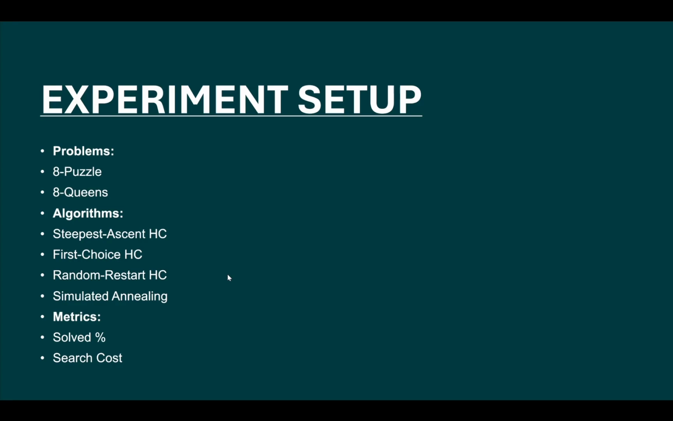For this experiment, we evaluated 4 local search algorithms on 2 problems, the 8 puzzle and the 8 queens problems. The algorithms tested were steepest ascent hill climbing, first choice hill climbing, random restart hill climbing, and simulated annealing. For each problem, we generated multiple instances and applied each algorithm to solve them. We measured 2 main metrics, the percentage of solved instances and the search cost, which is the number of evaluations performed during that search. To ensure reliable results, the experiments were repeated multiple times and the averages were used for comparison.